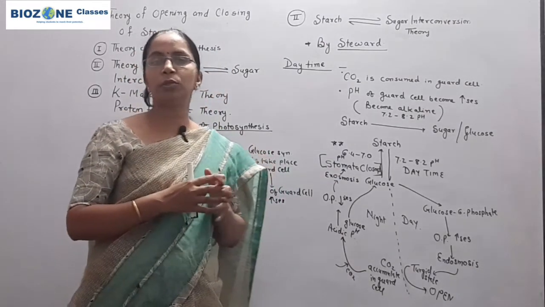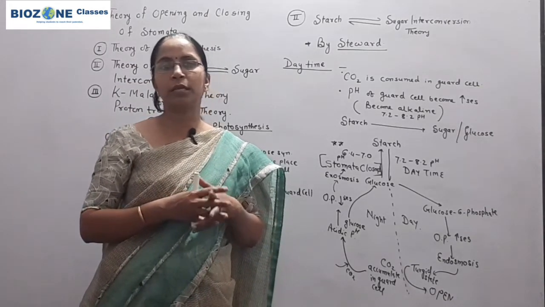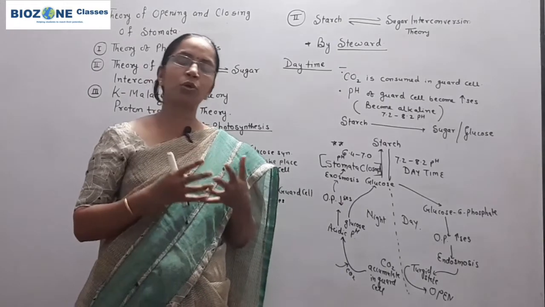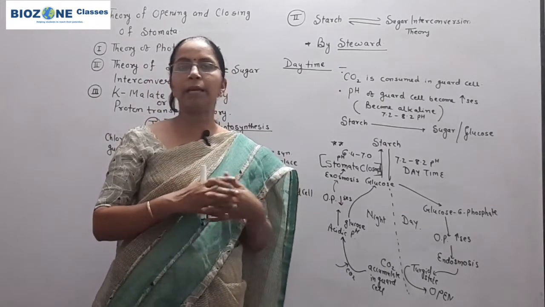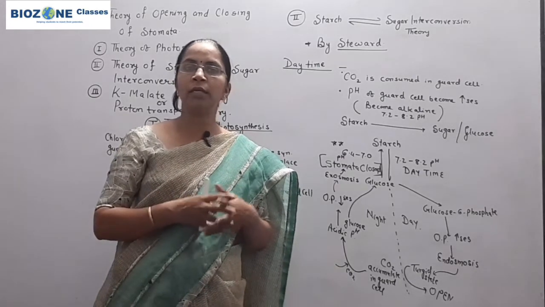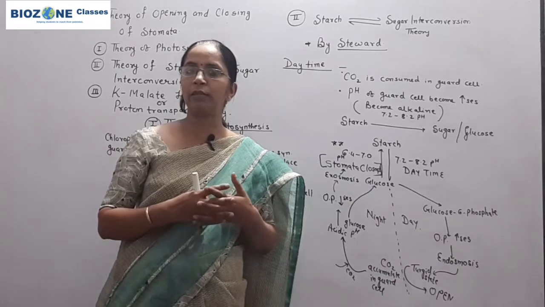So now we come to the third theory, which is the universally accepted view. Most of the questions for NEET exams are based on this view only, that is the proton transport theory or potassium malate ion theory.